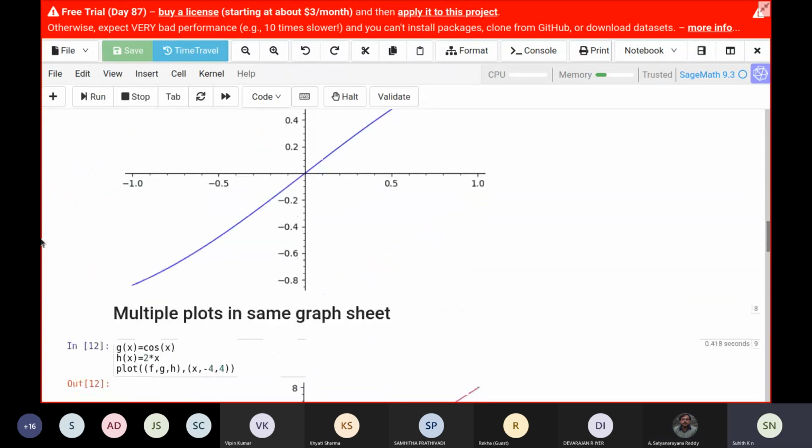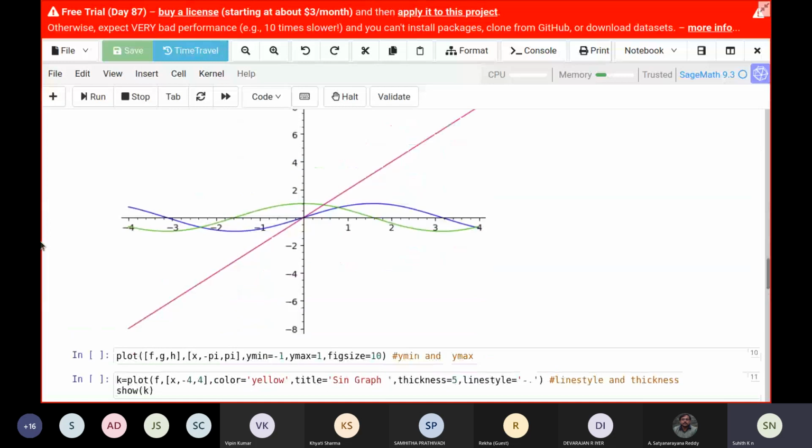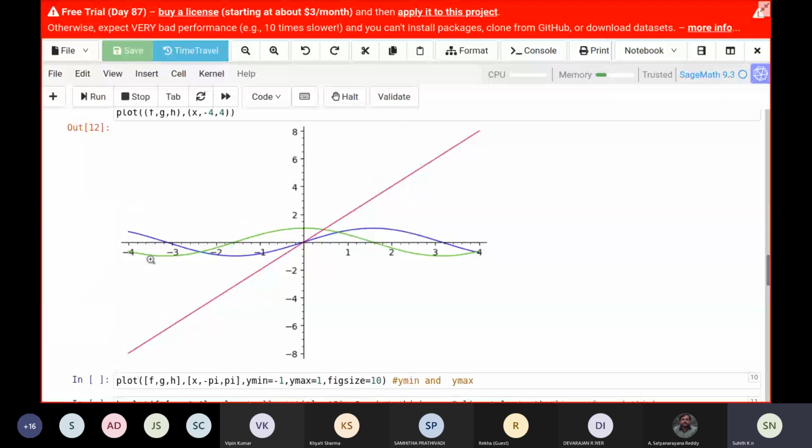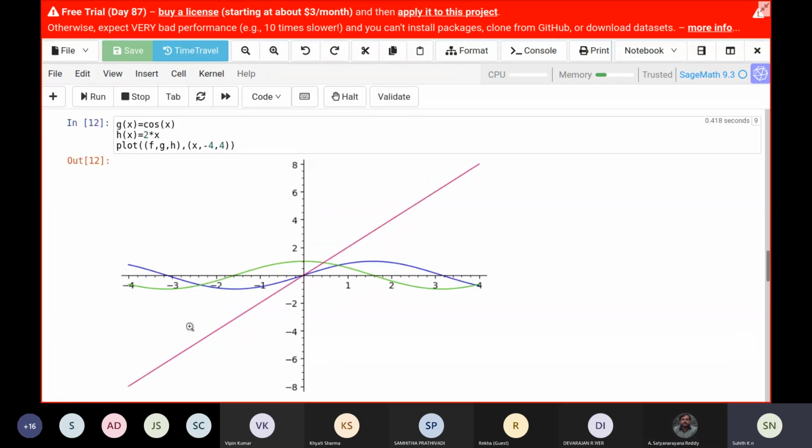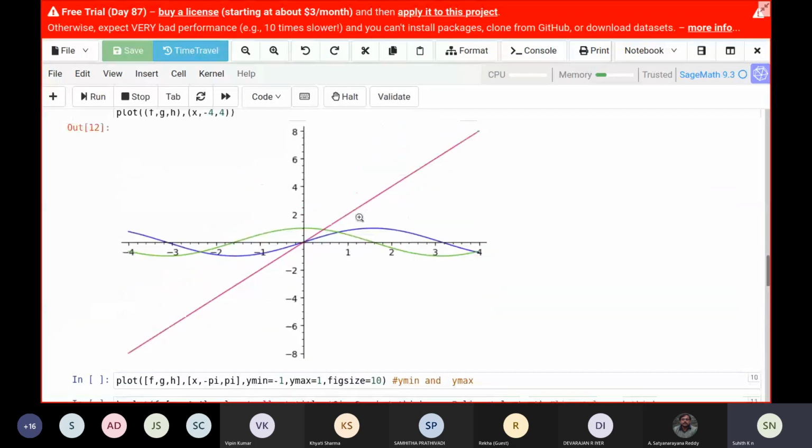Now we have learned about multiple plots. But if you see this graph here, my sin x is not dominating because, as we know, the range of sin x is just -1 to 1, and the 2x has gone up. If I want to dominate my sin x, I want to change the range of y.